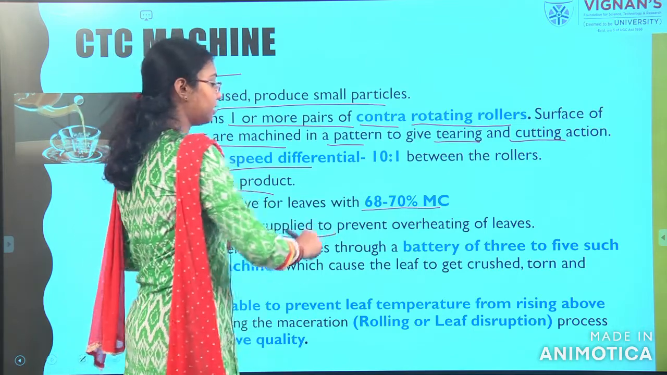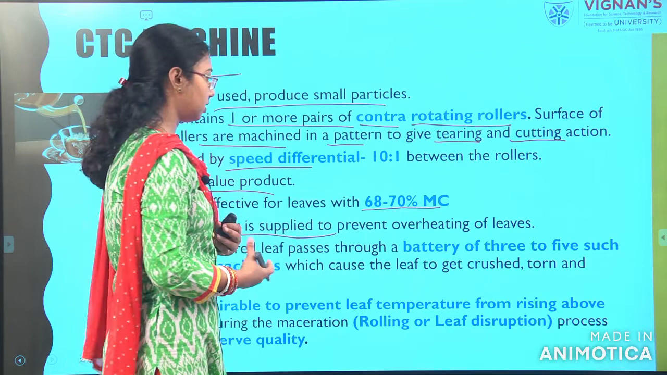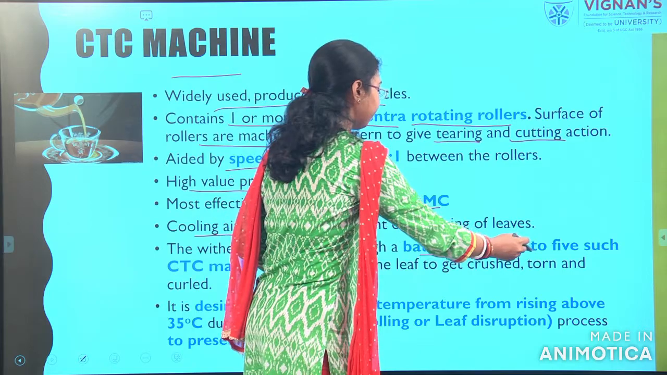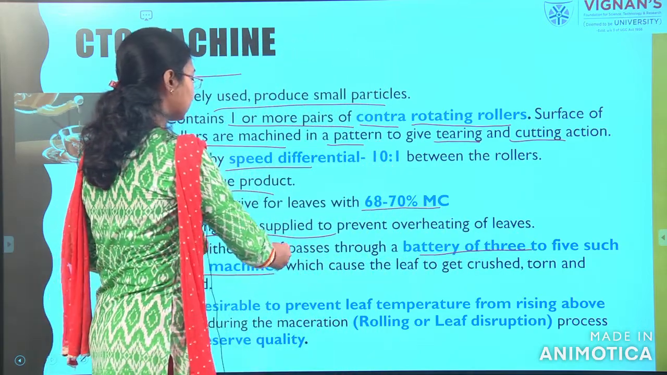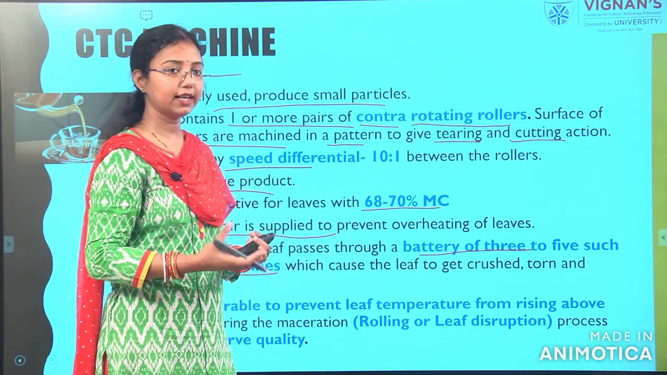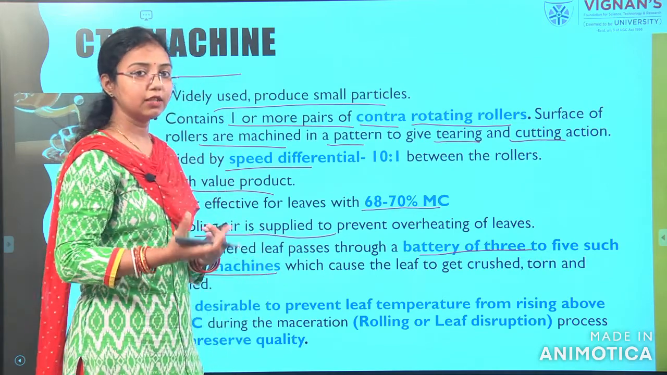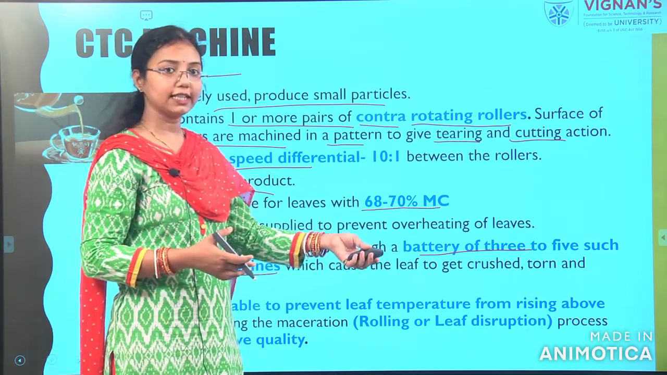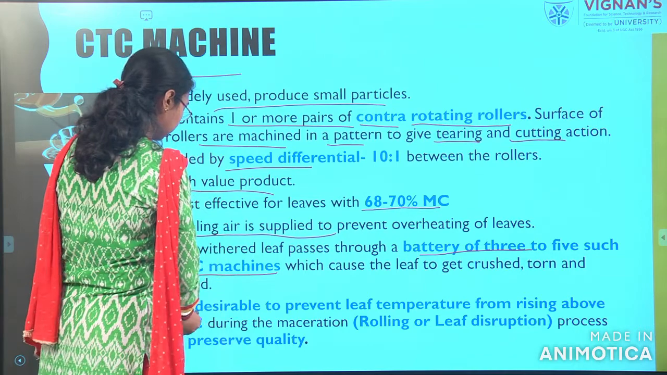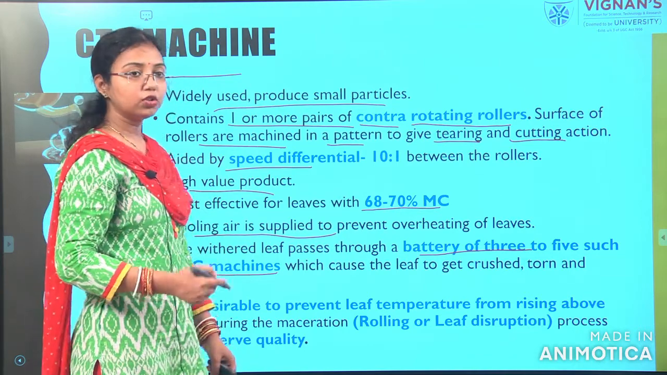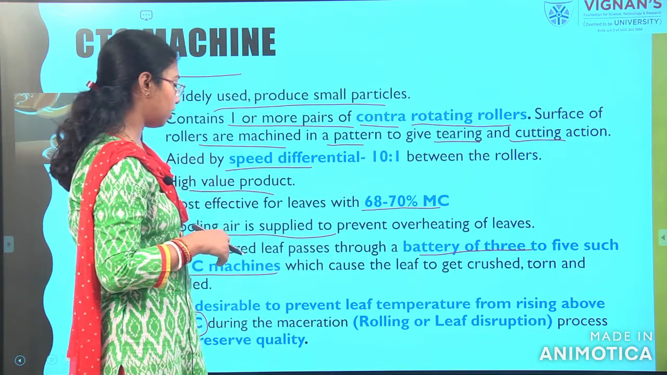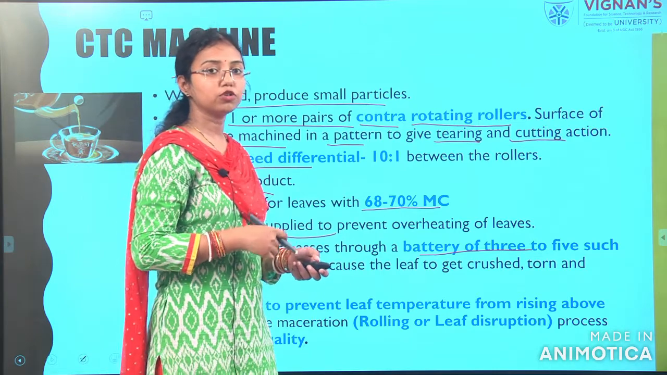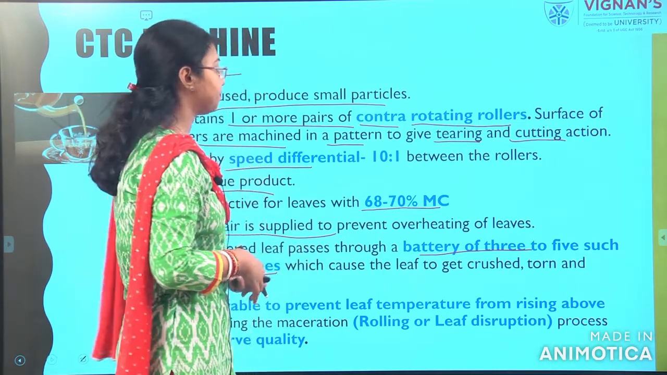Cooling air is supplied to prevent overheating of the leaves, and there will be a battery of 3 to 5 such CTC machines which cause the leaf to get crushed, torn and curled. So, we can use it with batteries also. It is desirable to prevent the leaf temperature from rising above 35 degrees centigrade. This is the important part here. The maximum temperature we can go to is 35 degrees centigrade, and we are not supposed to go above that because of the high polyphenol content in tea.